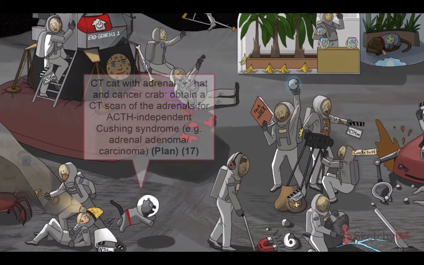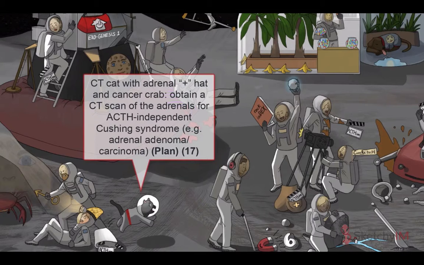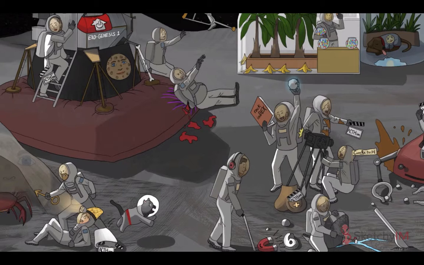Finally, let's head back to the last category of Cushing syndrome, ACTH independent disease. If the patient isn't on exogenous glucocorticoids, the pathology is at the level of the adrenal glands. In these patients, start with a CT of the adrenal glands. Adenomas are typically smaller than carcinomas. Necrosis, calcifications, or hemorrhage all suggest carcinoma.